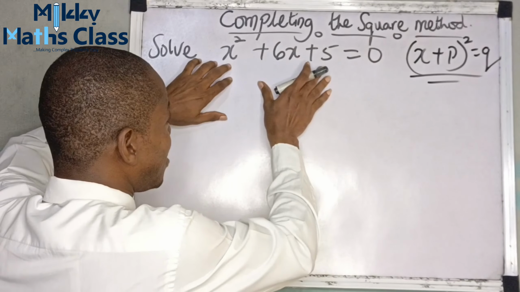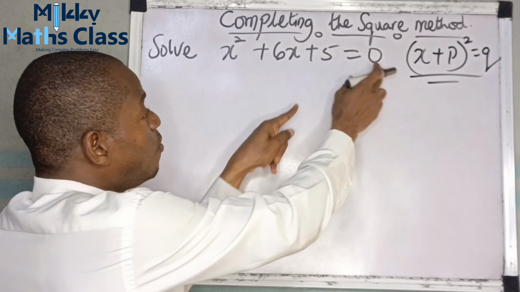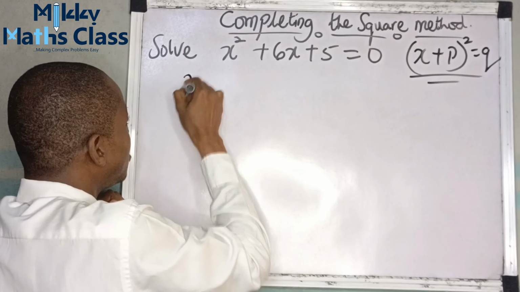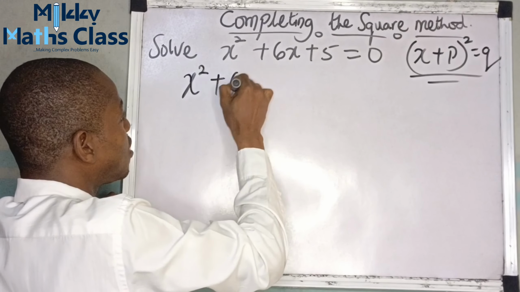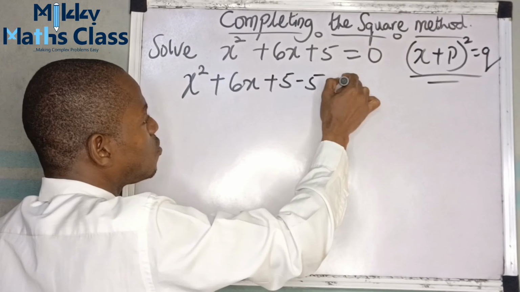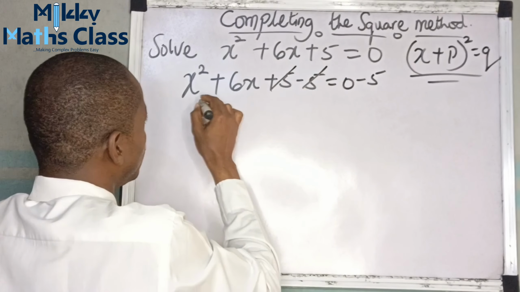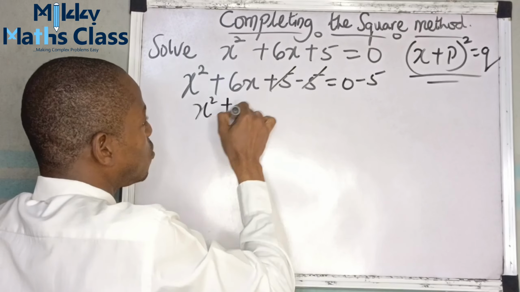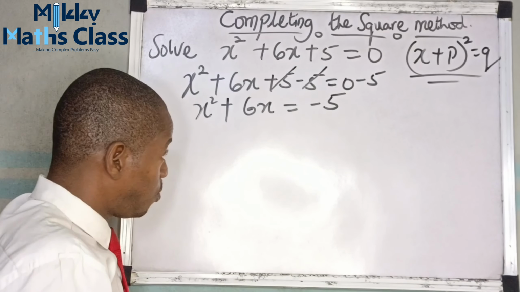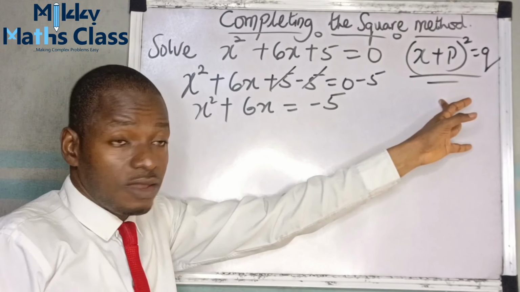Now, let's rewrite this. So the constant here, which is 5, we move it to this side. We subtract 5 from both sides. So this becomes x squared plus 6x plus 5 minus 5 equals to 0 minus 5. Now, this and this will go off. So our x squared plus 6x is equals to negative 5.